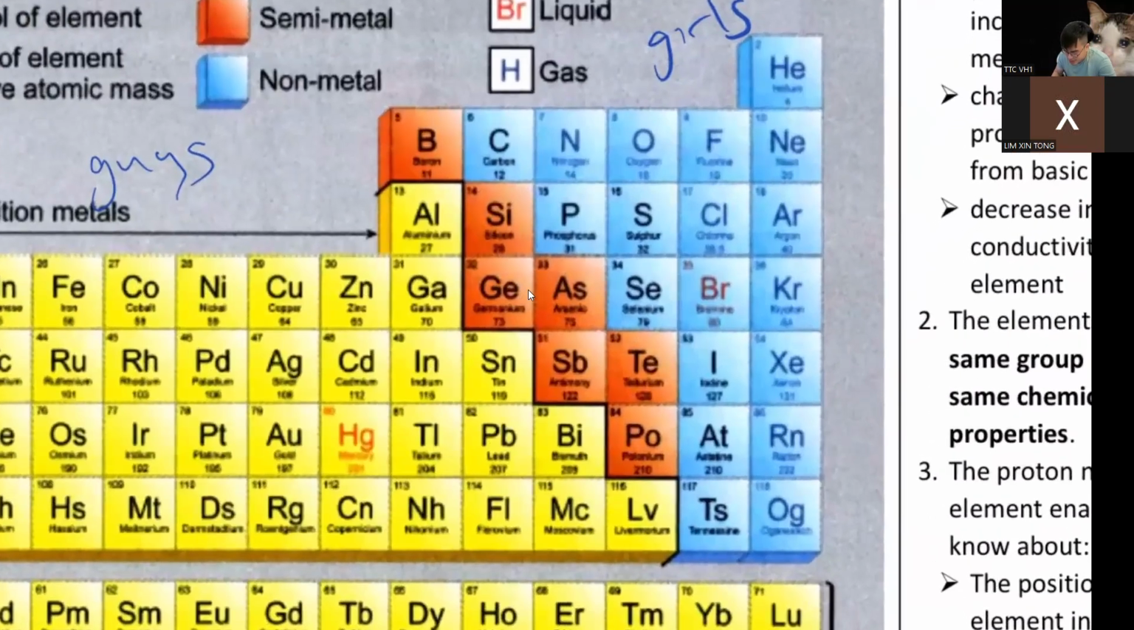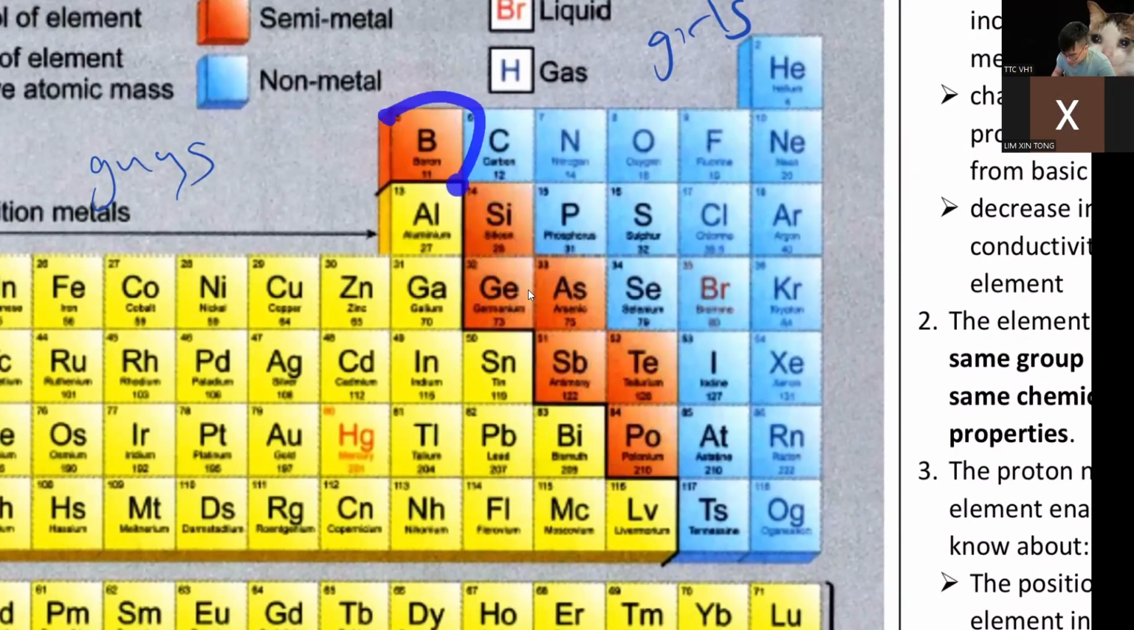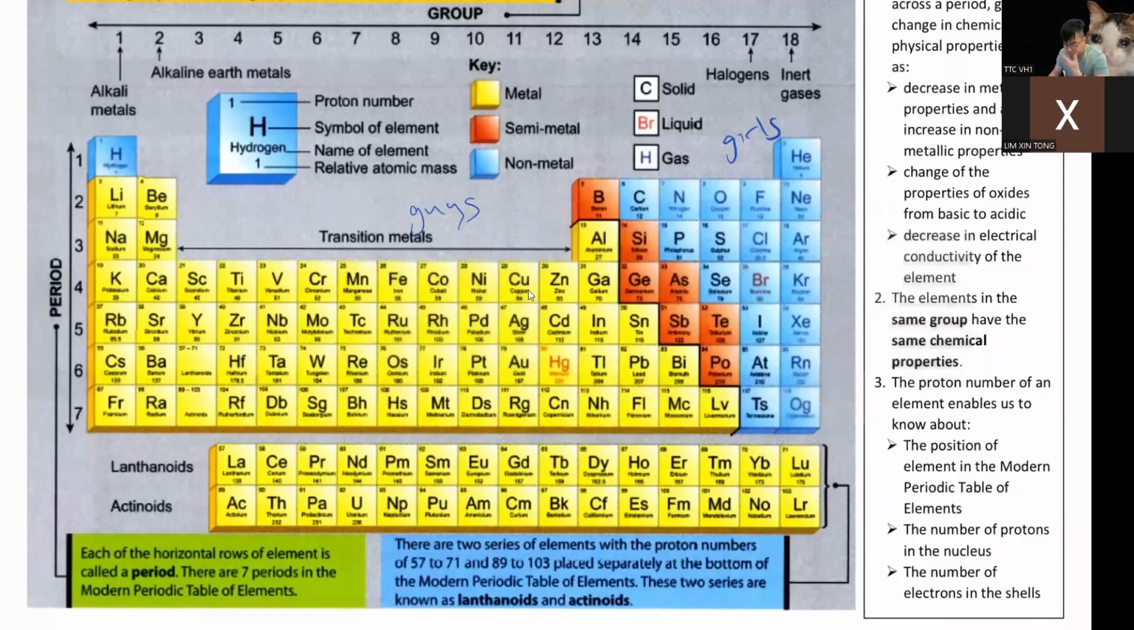And just remember them as 1, 2, 2, 2. Can you see? 1, 2, 2, 2. It looks like a step, like a ladder. So after you get that 1, 2, 2, 2, starting from this corner here, all the left side is guys, all the right side is girls. Really, really easy. That's what you need to know now.